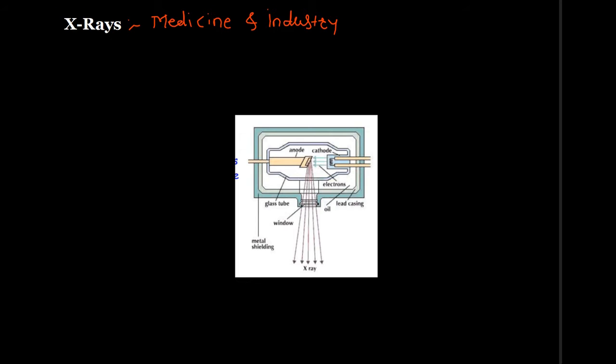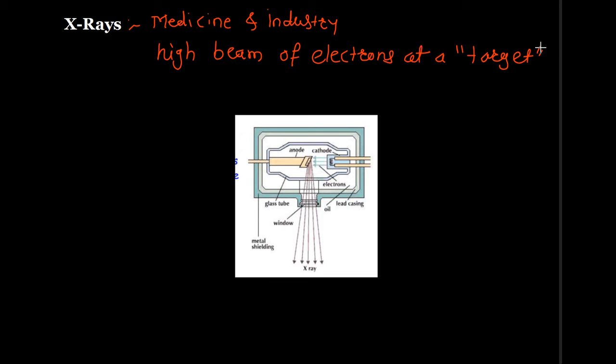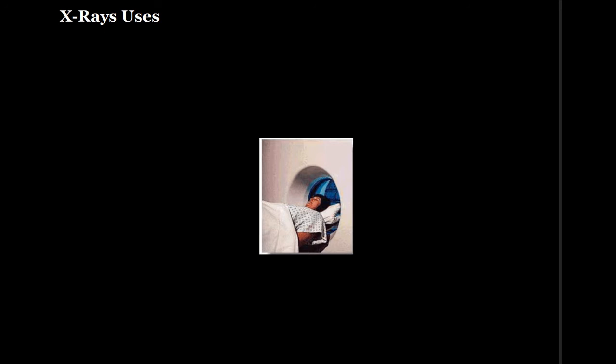That means in this procedure, we apply a high beam of electrons at a target. Uses of X-rays: X-rays are used by doctors to see inside a person's body.